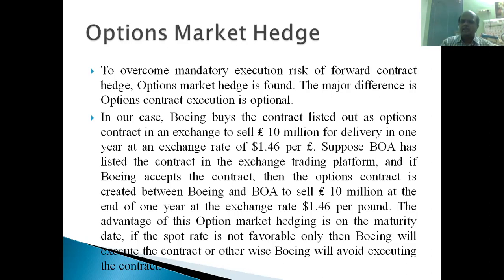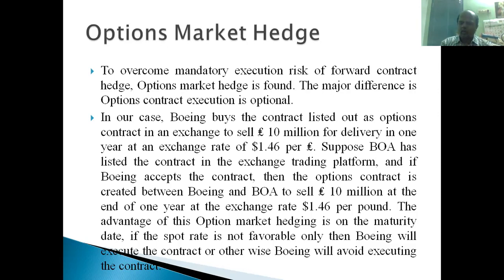The advantage. So now what happens? After 1 year, now it's the credit. That is a specialty of these derivative tools, right? Now the option contract will be created now itself, but the execution of the contract will be on a future date. This clearly mentions the 1 year delivery. So 1 year in the sense, 15 May 2020, the option contract is created, and on 15 May 2021, the options contract will be executed.